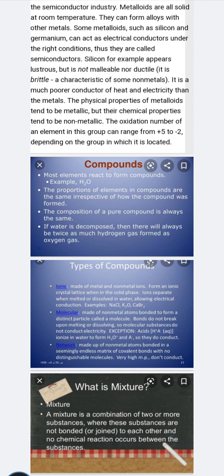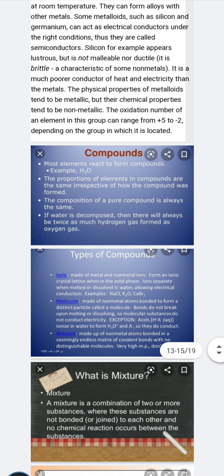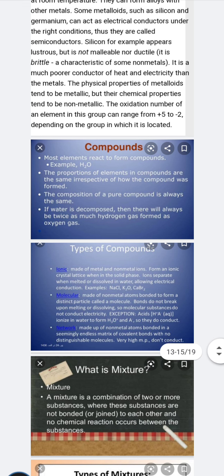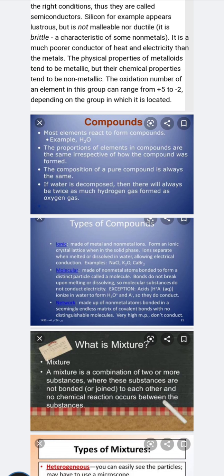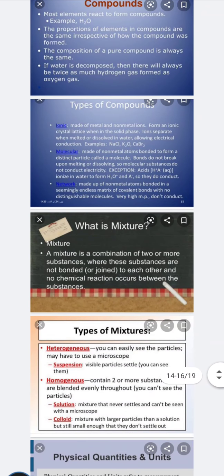The proportion of the elements in the compound is the same irrespective of how the compound was formed. If we take the example of glucose, C6H12O6, in the whole universe the formula remains the same. The composition of a pure compound is always the same. If water is decomposed, then there will always be twice as much hydrogen gas formed as oxygen.